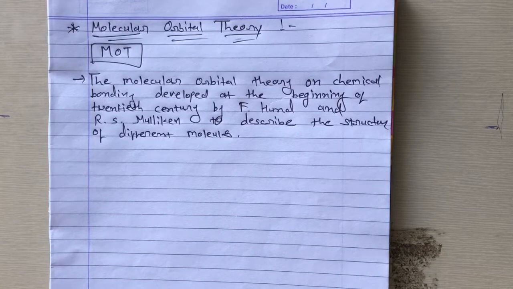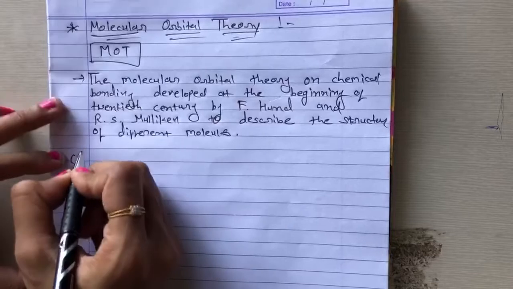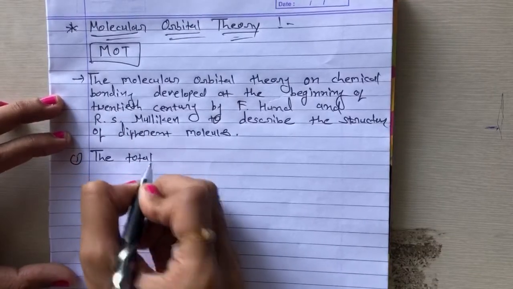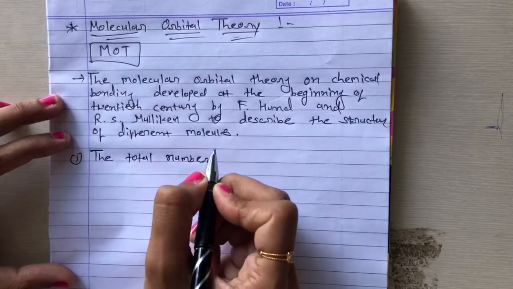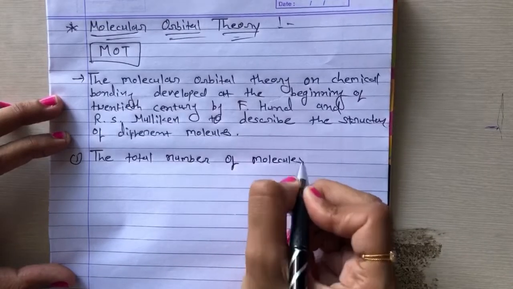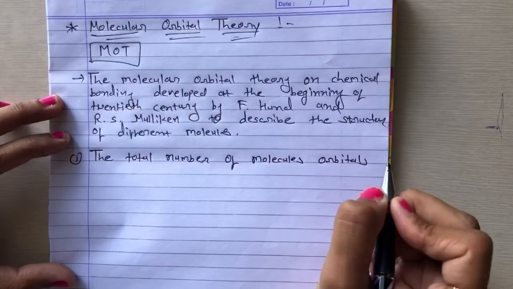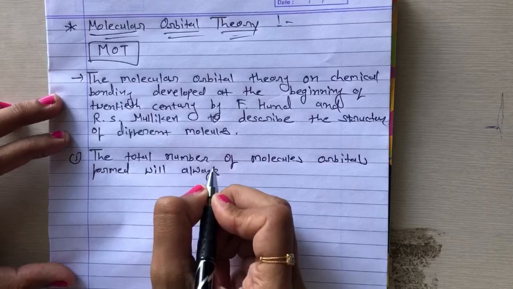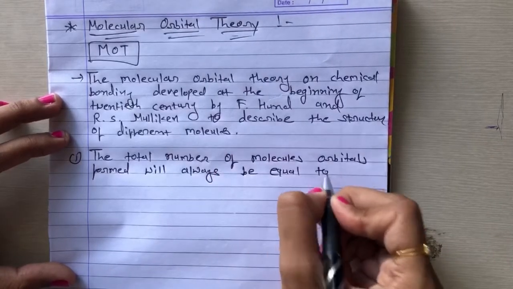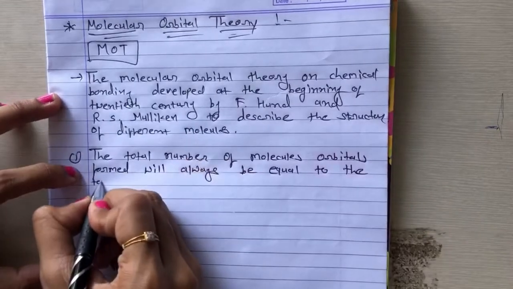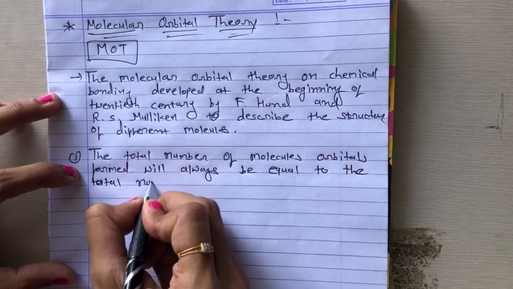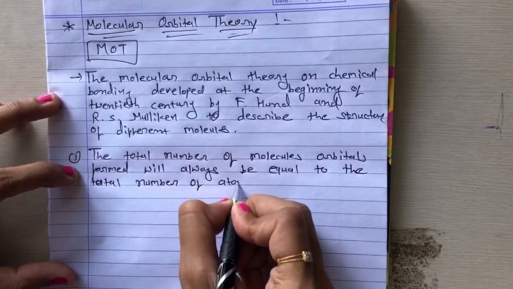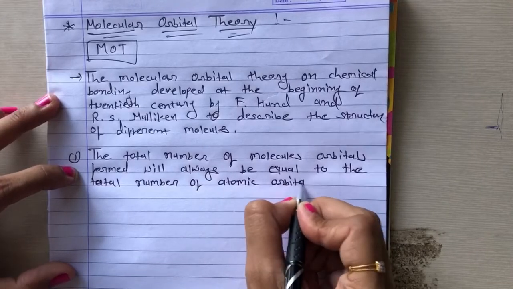First one: the total number of molecular orbitals formed will always be equal to the total number of atomic orbitals. That means atomic orbitals combine and form molecular orbitals.